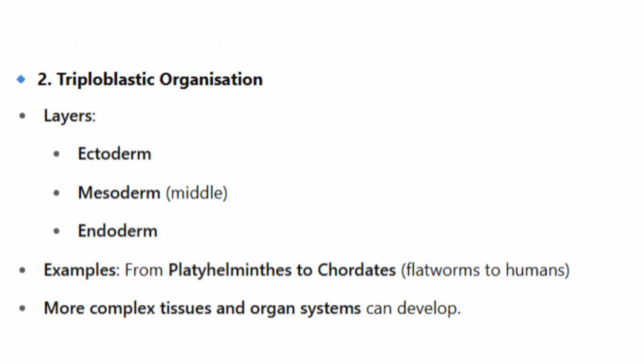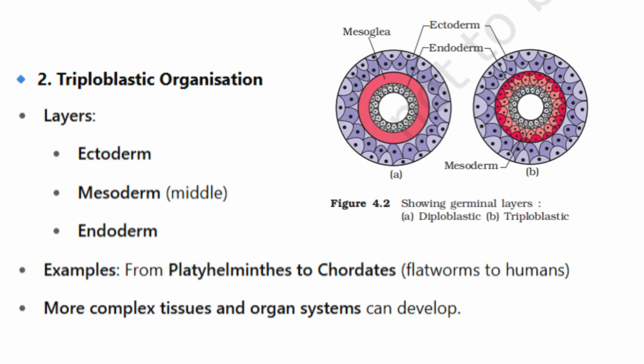2. Triploblastic organization. Layers. Ectoderm, mesoderm middle, endoderm. Examples: from platyhelminths to chordates, flatworms to humans. More complex tissues and organ systems can develop.